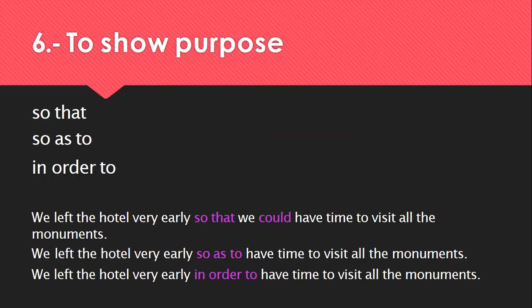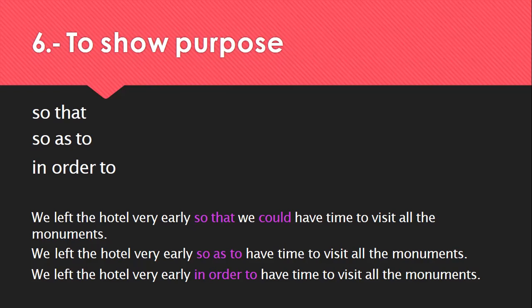The sixth group of linking words and devices are used to show the purpose. They are so that, so as to, and in order to. You need to remember that so that is followed by a subject and verb combination, while so as to and in order to are followed by a pure verb. Let's look at the examples.